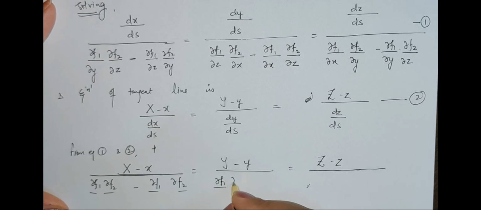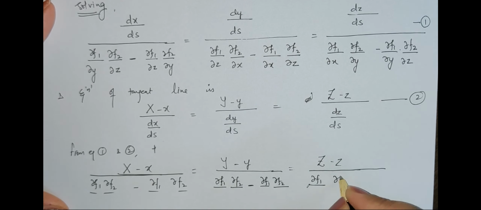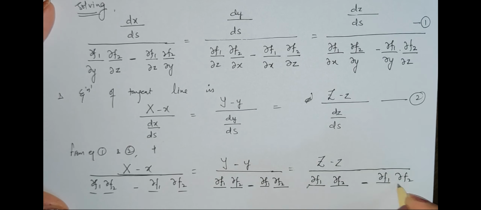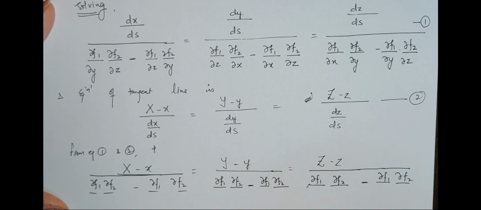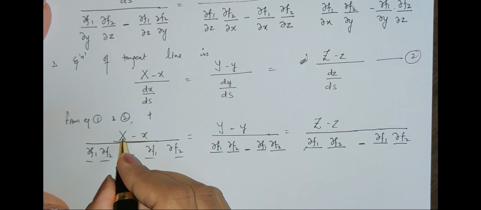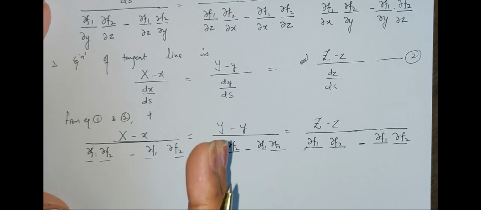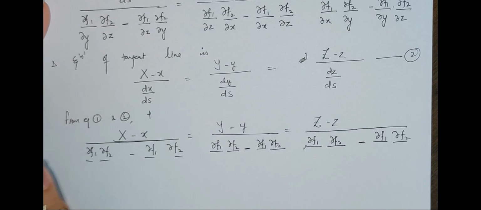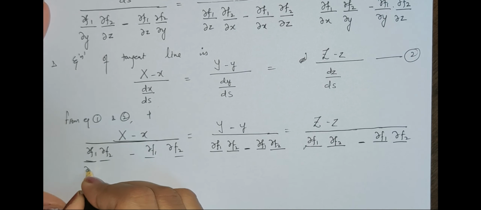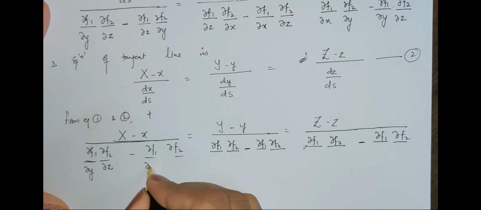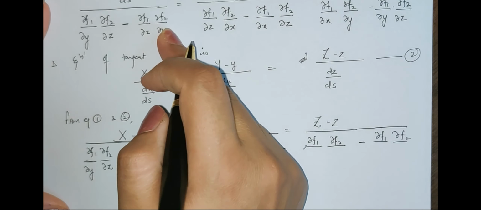Similarly again, also f1 then f2 minus del f1 del f2, and the last one also del f1 del f2 minus del f1 del f2. Okay, so now you just simply have to remember the next thing, and it's very easy. Since we are writing the first one where x is involved, we will start with y and z, because we have 3 coordinates x, y, z. So x is already here, forget x, y and z. So first term will be y, then z, then z, and then y. I guess very easy to remember. Now you can verify these are the same things.